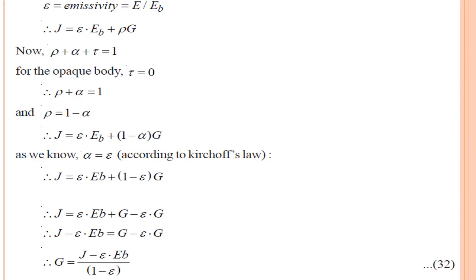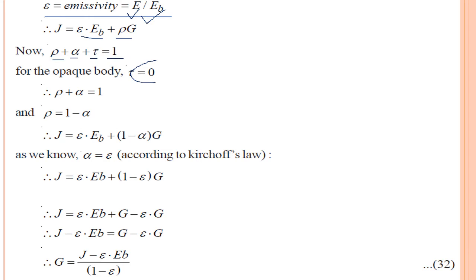We know that emissivity is E upon EB. So emissivity is the ratio of total emissive power of any body to the total emissive power of a black body, which we learned in previous videos. So I can replace this E by epsilon into EB plus rho G. Now we know that absorptivity plus reflectivity plus transmissivity equals 1.